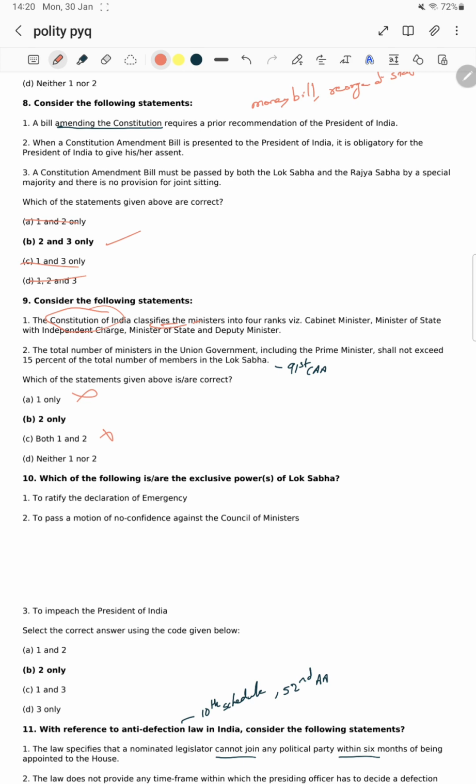The total number of ministers in the union government, including the prime minister, shall not exceed 15% of the total members of the Lok Sabha. Yes, this statement is right. It has been brought in by the 91st Constitutional Amendment Act. If the question asks whether the original constitution provided it, no, this provision was brought by the 91st Constitutional Amendment Act.